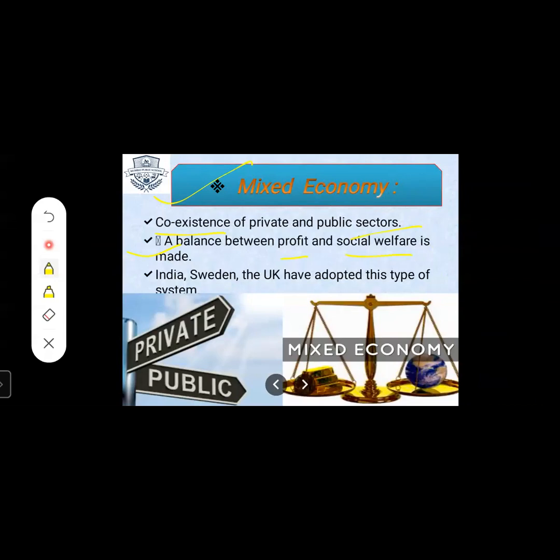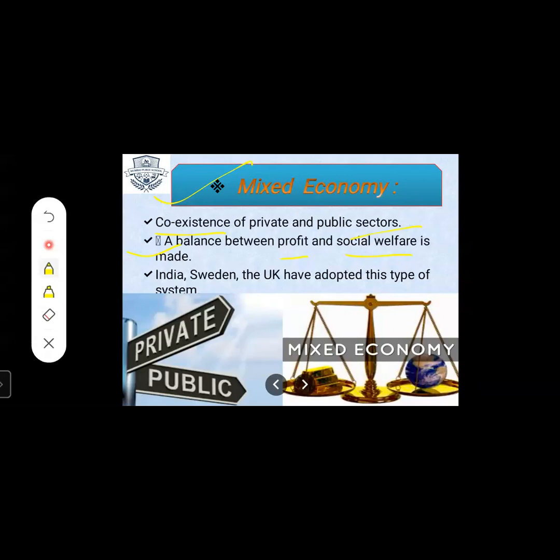To understand this mixed economy, students, we will take an example from our day-to-day life. When we cook any dish, any food, to make it delicious, we mix and put different types of ingredients in it. Why do we put the ingredients?